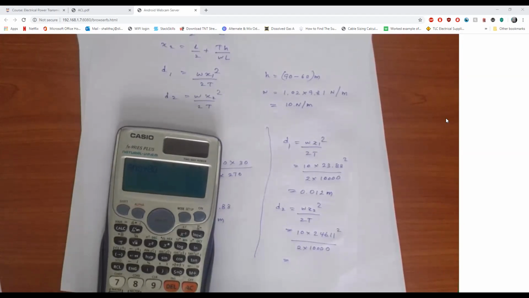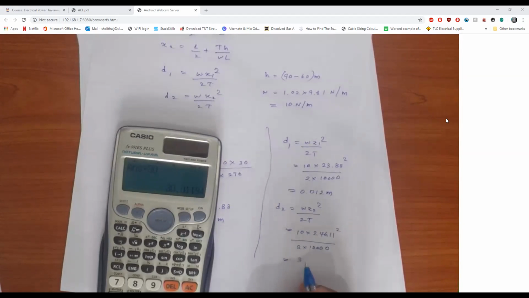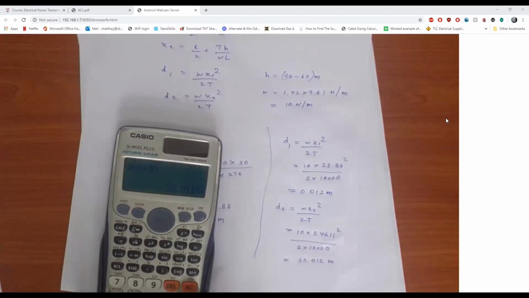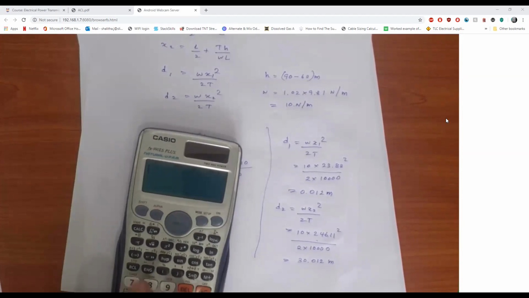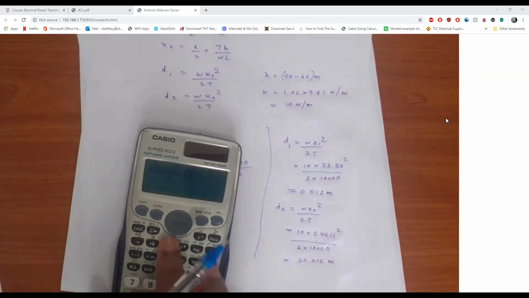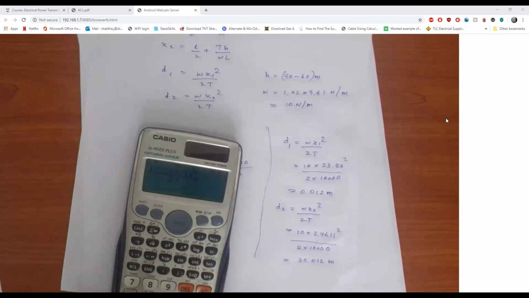It is the difference between two towers. So this is 30.012 meters. If you just use this equation, 246.11 squared over 2 into 10,000, you will also get the same answer.